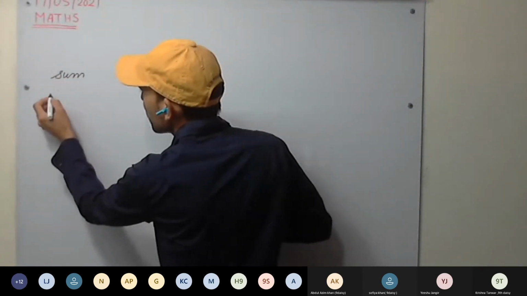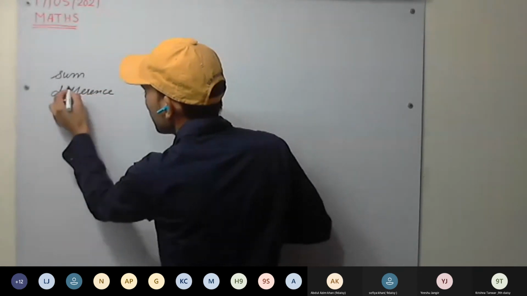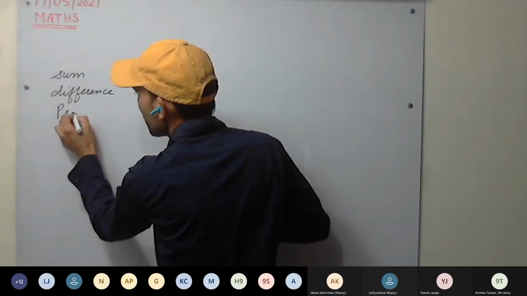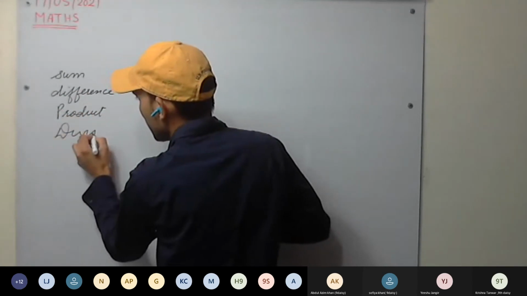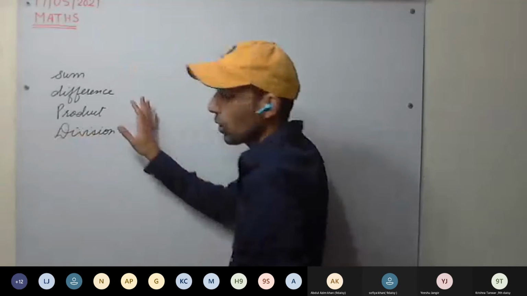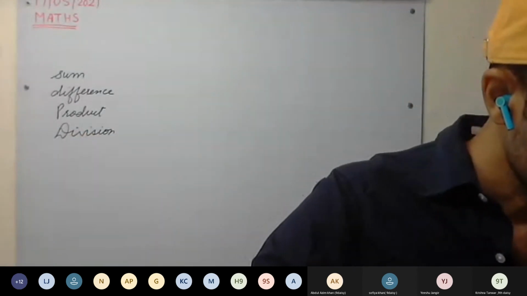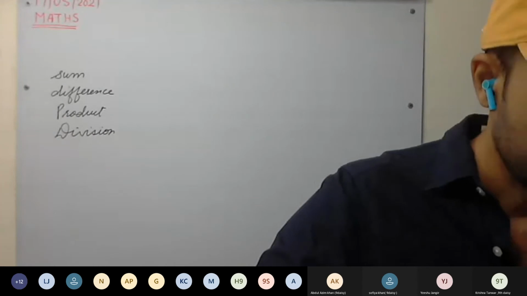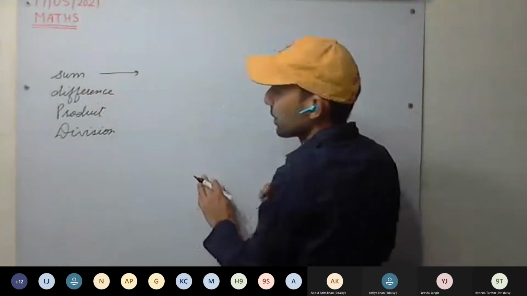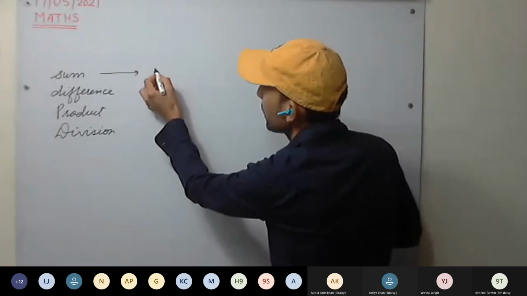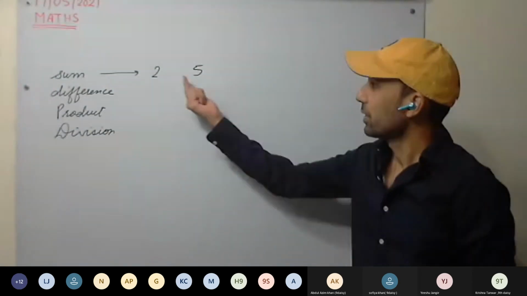Sum, difference, product, that is multiplication, and division. These are the operations we can do on numbers. Okay. Now, if two rational numbers are given, for example, 2 and 5, okay, you can.